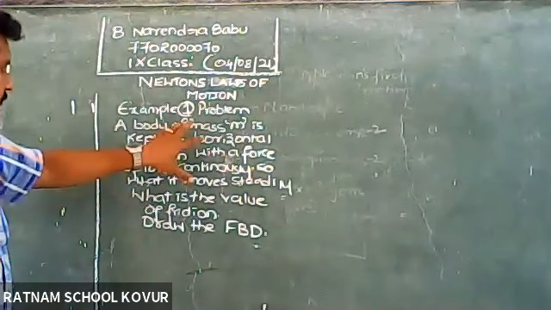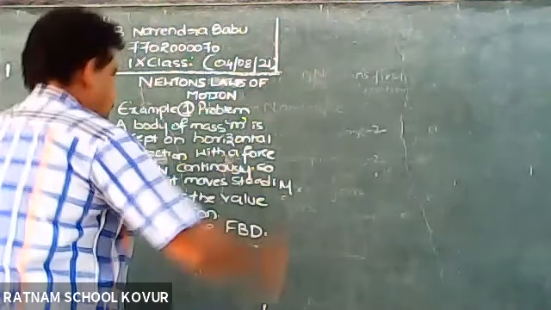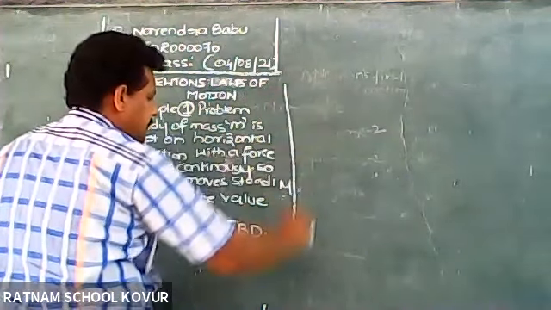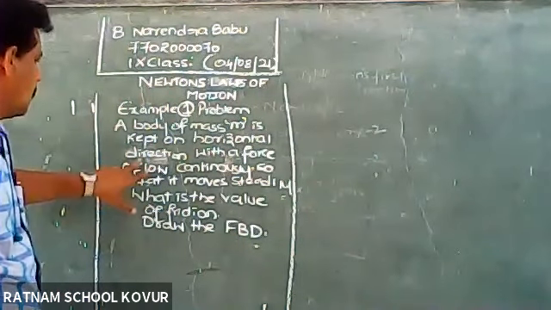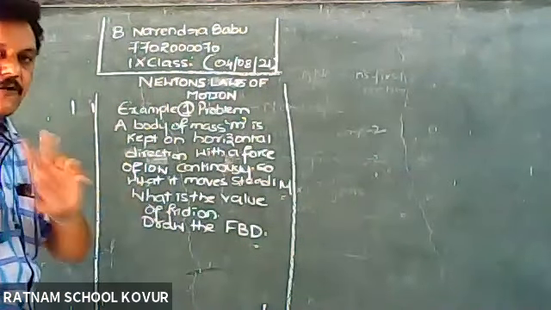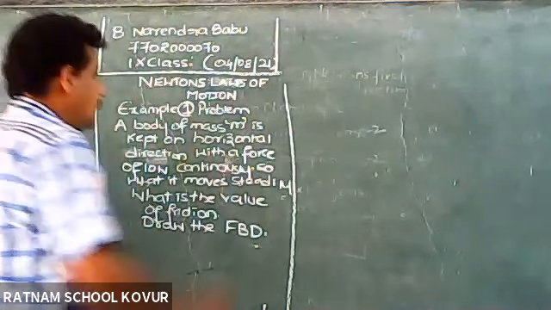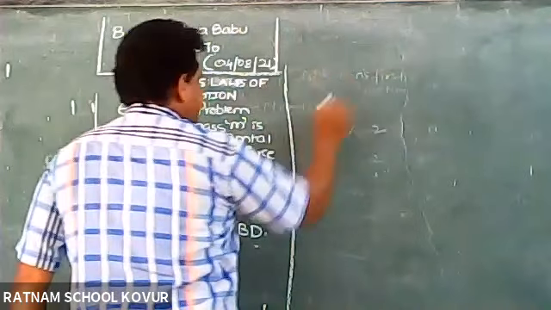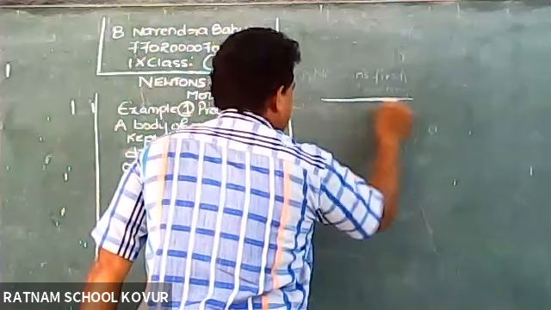That means for this block, what are the forces acting? We need to first draw. So we have to draw the free body diagram, and also we have to calculate friction. Two solutions are there which we have to write now. Now the diagram. The horizontal direction means this one.